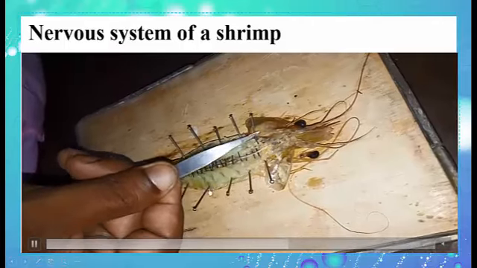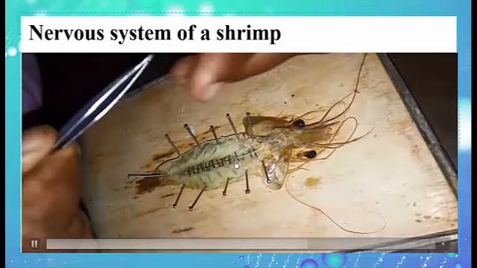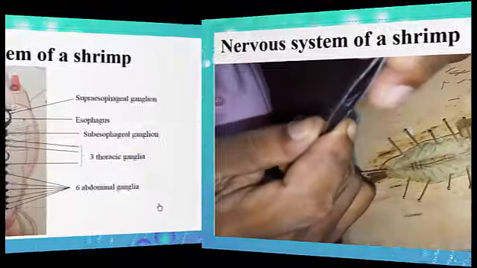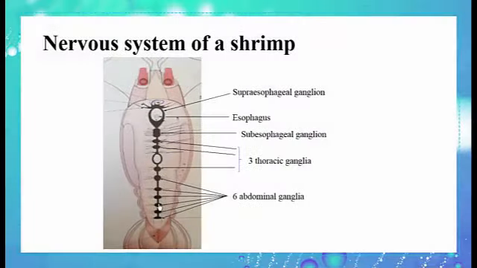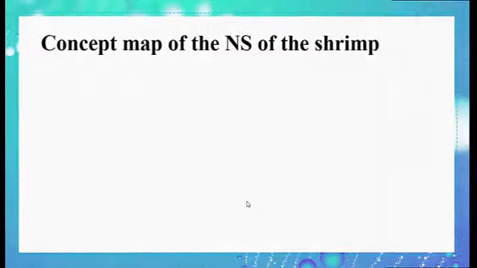It's a ventral chain of ganglia, the white one here. So, from the book, the nervous system of the shrimp is made up of ganglia above the esophagus, one under it, and we have 3 thoracic ganglia and 6 abdominal ganglia. It's the example of the shrimp only, not all invertebrates.